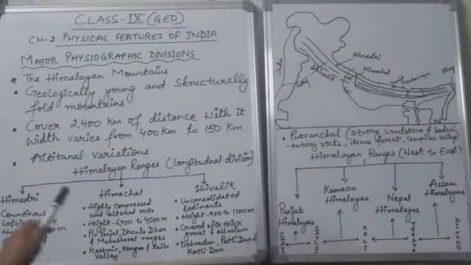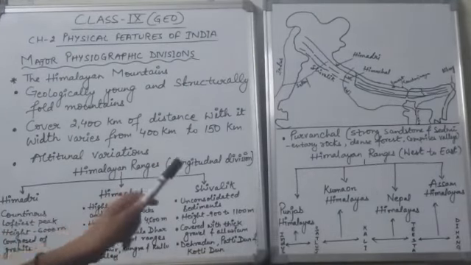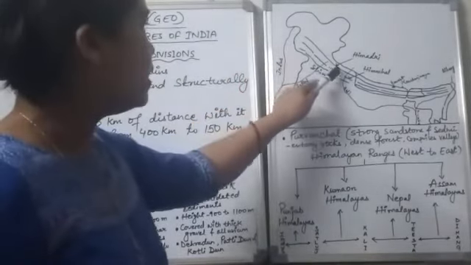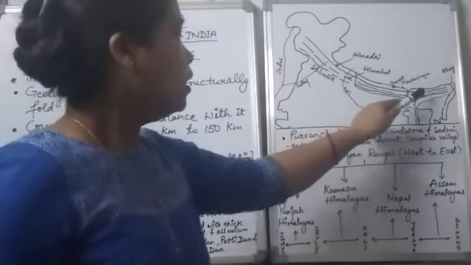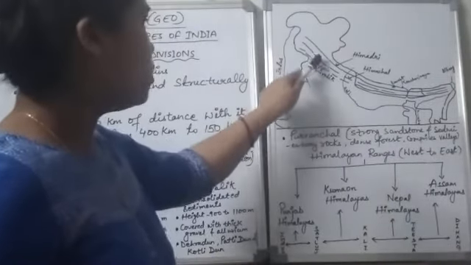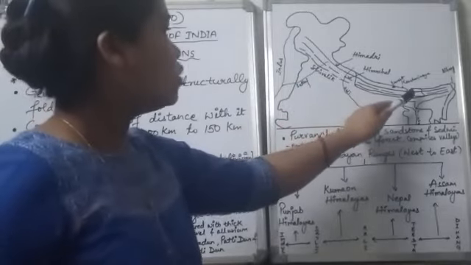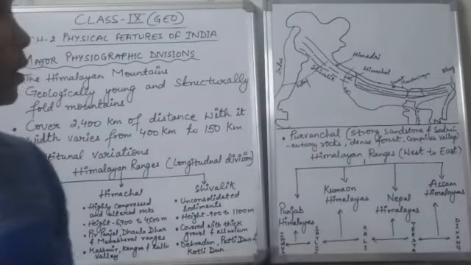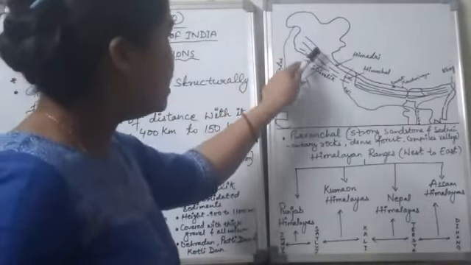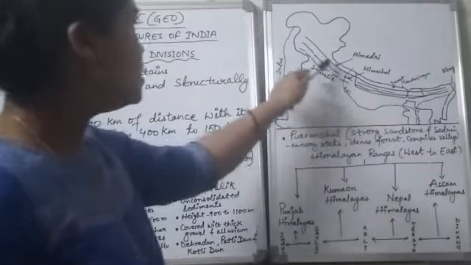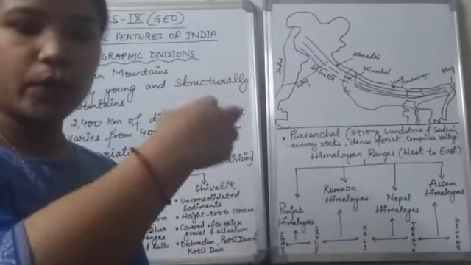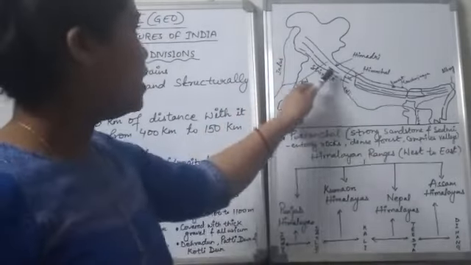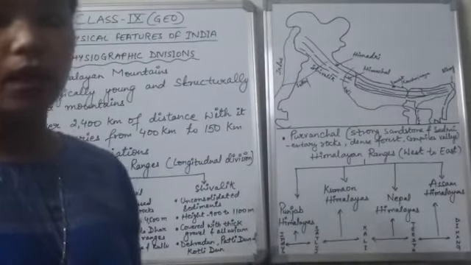Okay, so these Himalayas are continuous ranges. As you can see, there is no breakdown between the ranges in this range. It is a continuous line, which means there are continuous mountains in this range. So that is why it is called the continuous range.